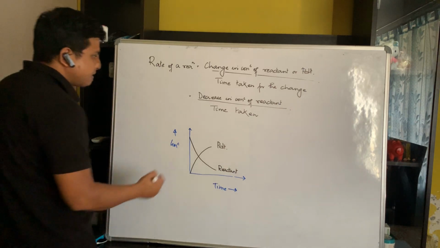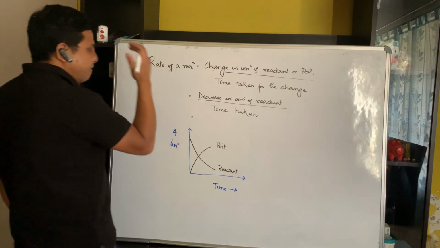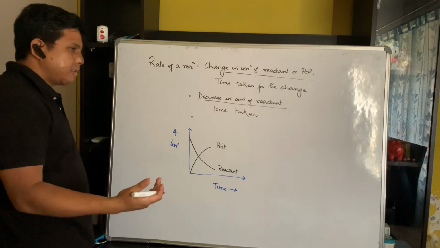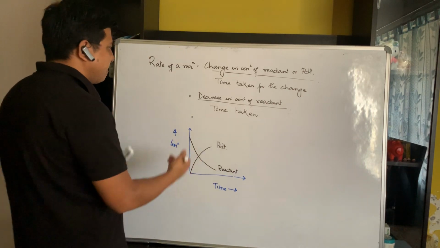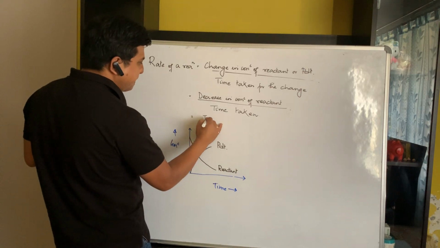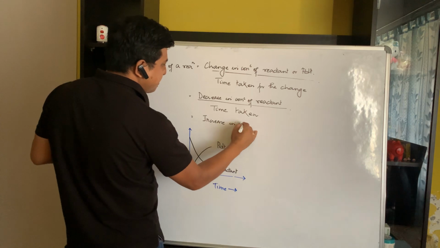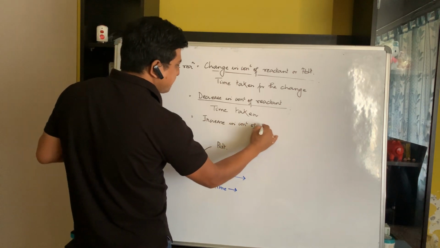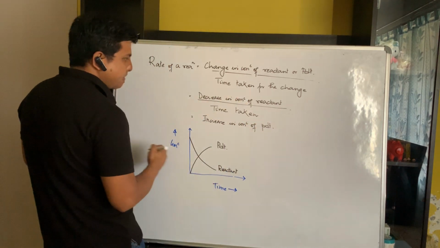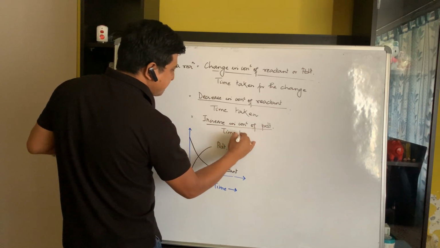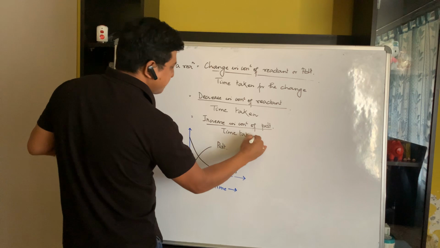Now, you yourself can derive the formula for rate in terms of concentration of product. So, what is going to happen to the concentration of product? It's increasing. So the formula is going to be the increase in concentration of product divided by, again, the time taken.